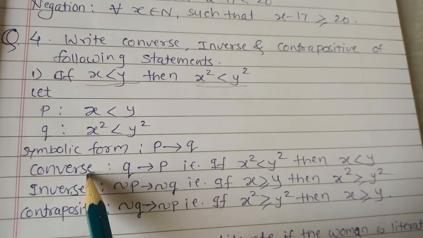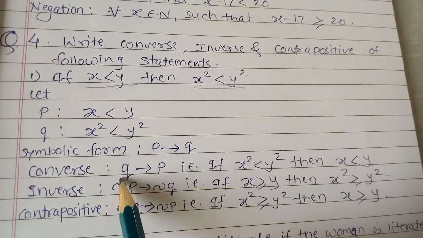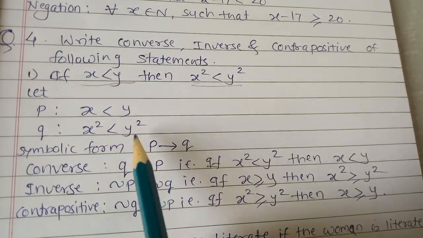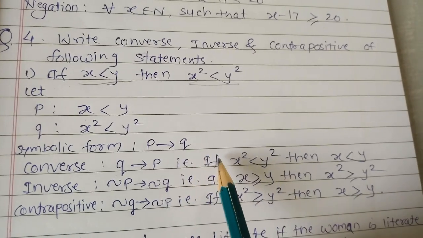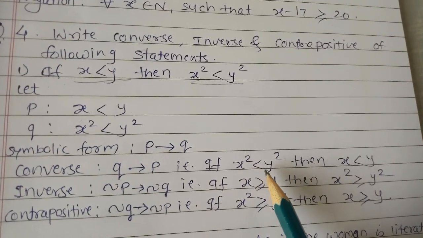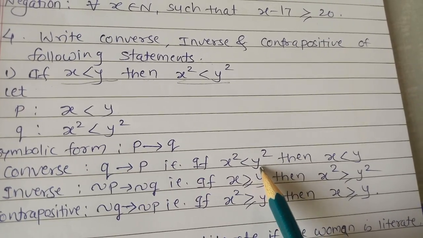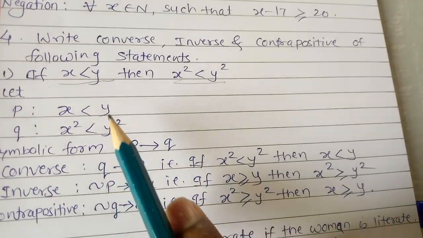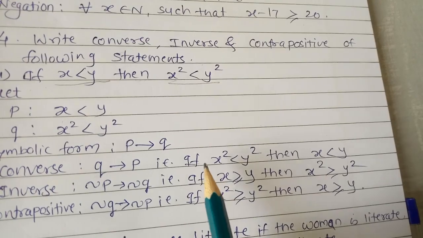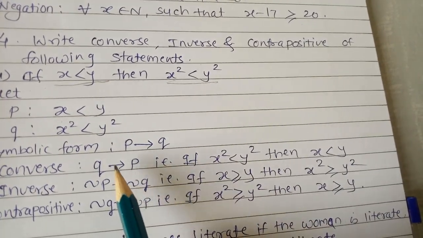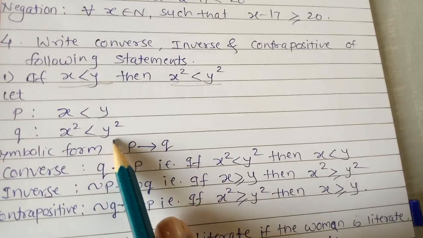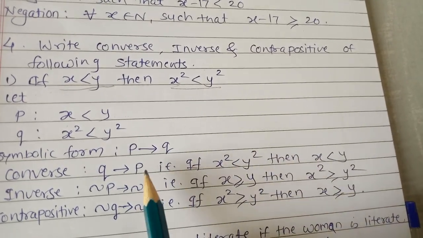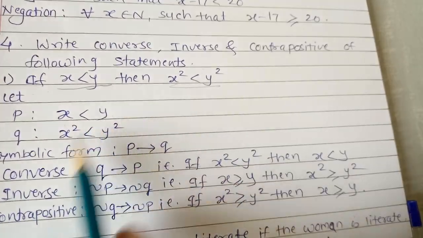Now you know how we write the converse, that is Q conditional P. We have to write the converse of this statement. So we get, if x square, Q conditional P means we have to write the Q statement first. Q is x square is less than y square, and we have to start with if, since there is a conditional. So if x square is less than y square, then P, that is x is less than y.